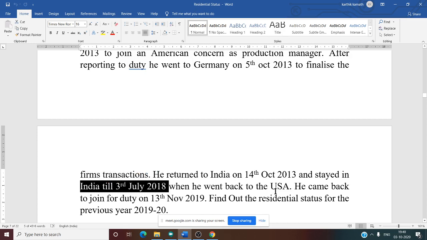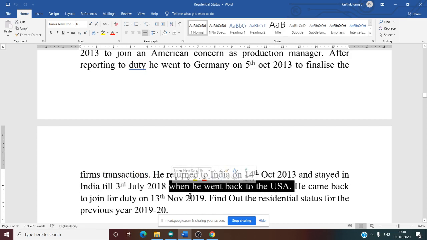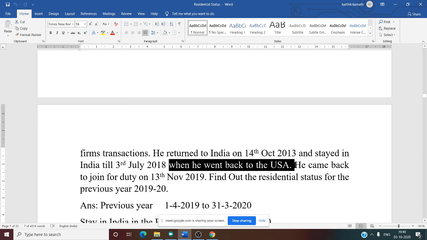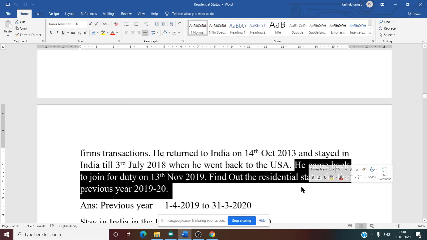Then he again goes back to USA on 3rd July 2018. Afterwards, he came back to join duty on 13th November 2019. That means again he comes back to India on 13th November 2019. Find out his residential status for the previous year 2019-20.